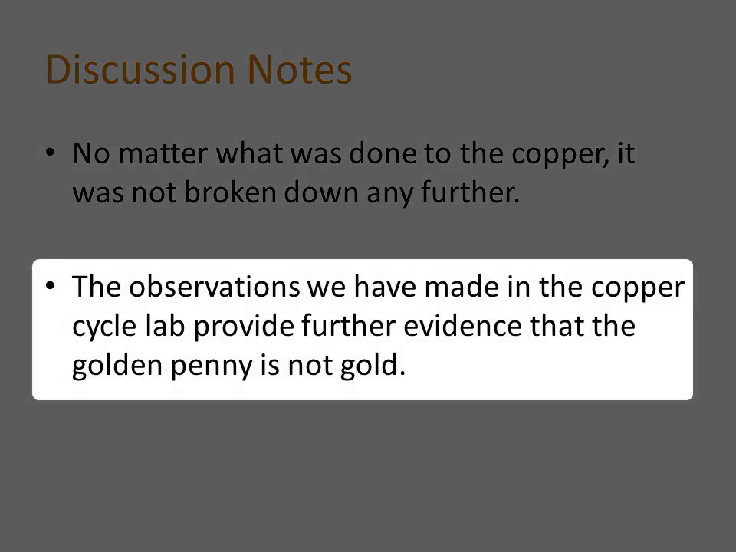The observations we have made in the copper cycle lab provide further evidence that the golden penny is not gold. Gold and copper are both elements. As elements, each is unique and cannot be broken down into simpler substances or destroyed. If gold is an element, then we probably will not be able to convert copper into gold by reactions similar to those carried out in the copper cycle lab.